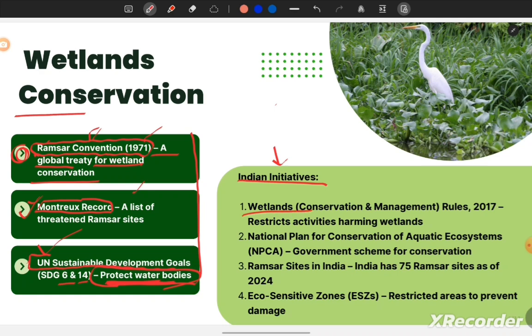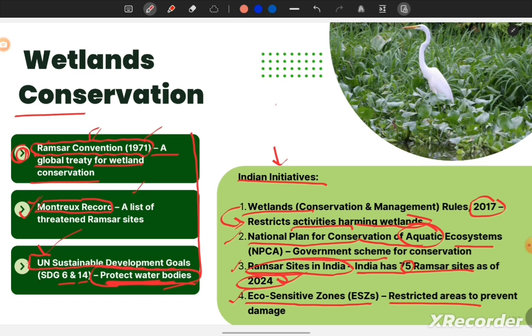These are the international efforts. Let's look at the national level initiatives for the conservation of these water bodies. First is the Wetlands Conservation and Management Rules of 2017. These rules restrict activities harming wetlands. Next is the National Plan for Conservation of Aquatic Ecosystems, which is a government scheme for the conservation of aquatic ecosystems. Next is Ramsar sites in India. As of 2024, there are 75 Ramsar sites in India, and this is 2024 data. So there may be a change now, so you can look into that.